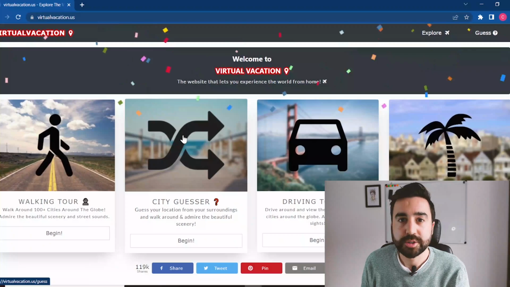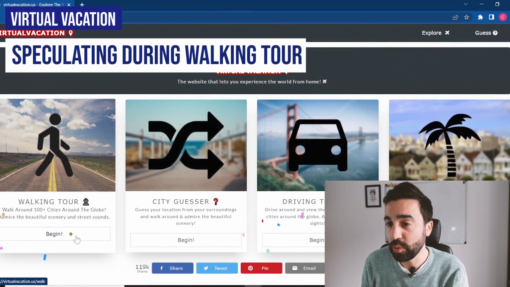The next activity that I want to show you is an activity that puts the student in the shoes of the person that is walking through the city. And you're going to get them to think about, well, why is that person here? Where have they been? Where are they going? What is their plan for the day? So all about speculation. So for this activity, we're going to choose a walking tour.